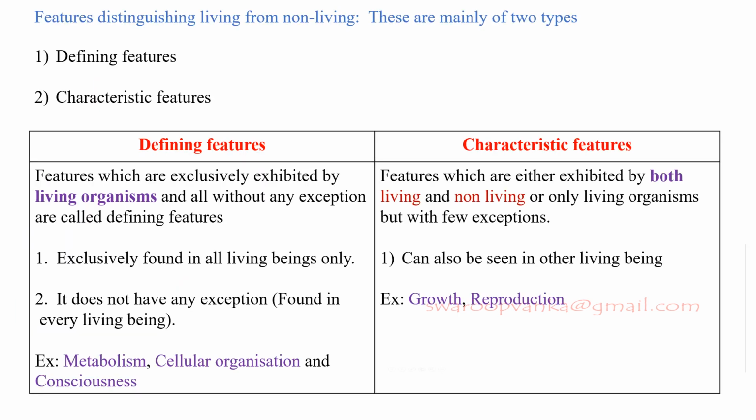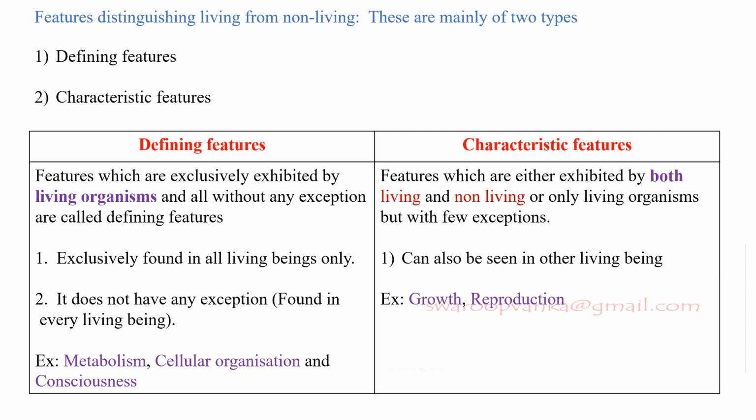There are mainly 2 features that distinguish the living from non-living. The first one is defining features and the second one is characteristic features. Defining features are only exhibited by living organisms and do not have any exceptions. These are mainly metabolism, cellular organization and consciousness.